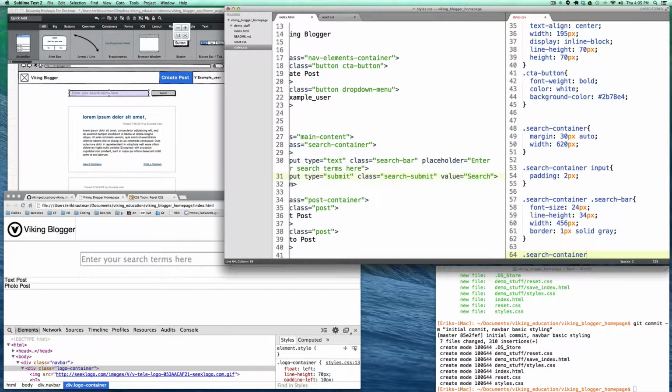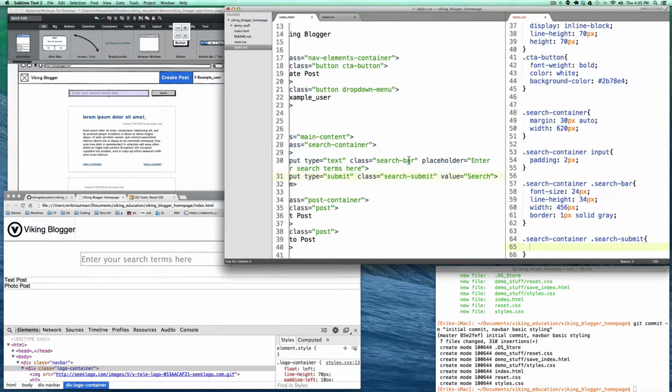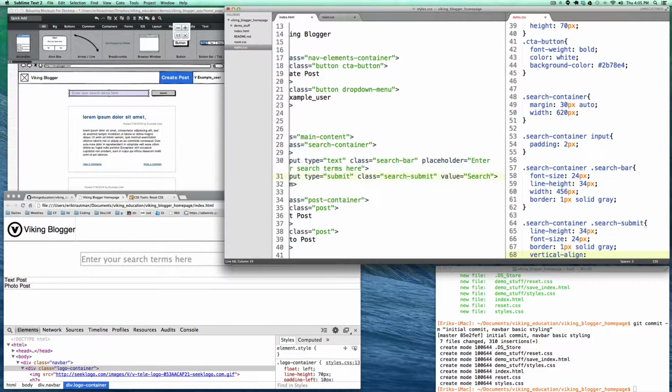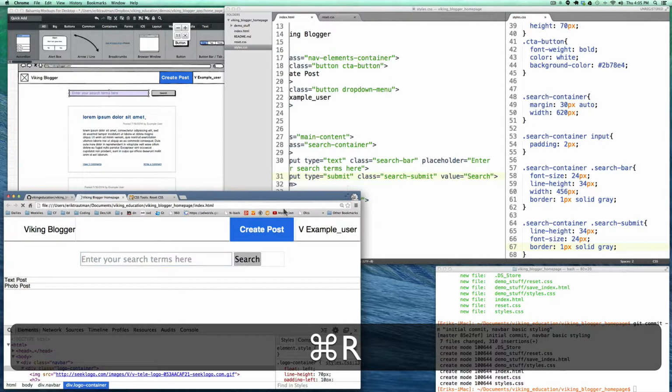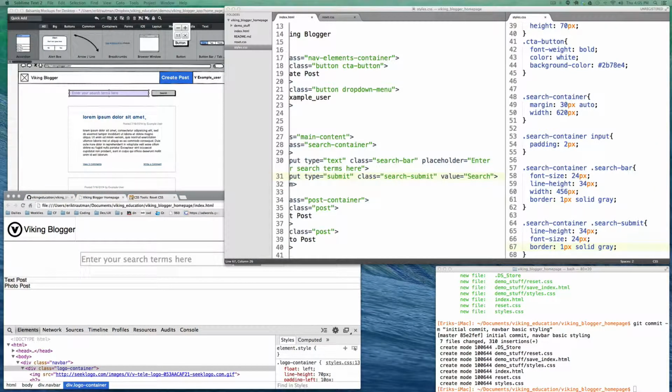So for our search container button, search submit, we're going to do another line height just to be consistent on the way things are working here, 34 pixels. Line height's a pretty useful property. It's kind of a hack, but it's a good one, at least as far as practicality is concerned. 24 pixels on the font. We'll add another border just like everything else, just to try and keep things consistent. And we'll do a vertical align as well. Well, here, why don't we hold off on that for just a sec? I don't think we actually need that since we have everything fully specified.